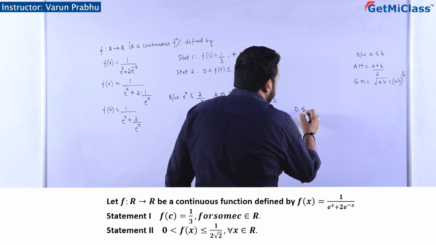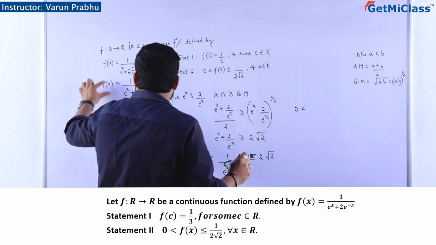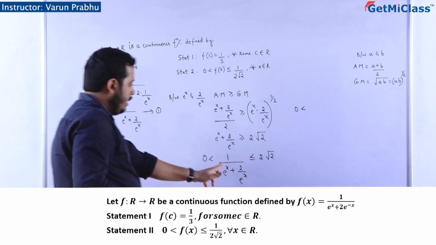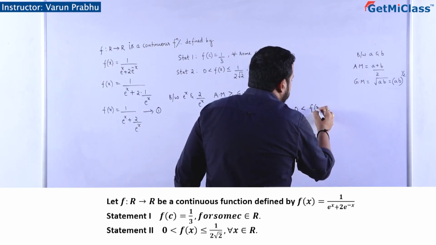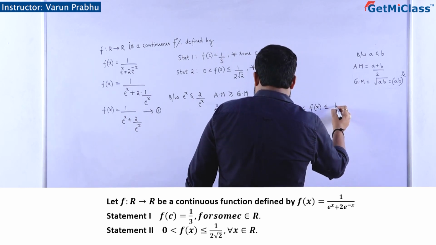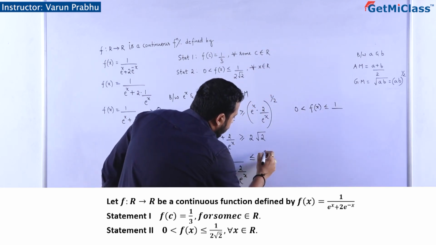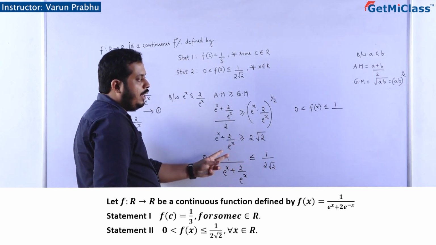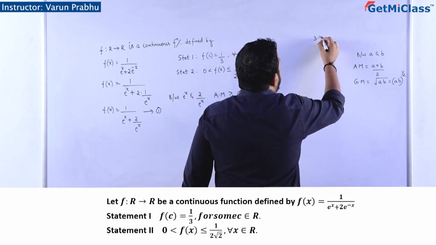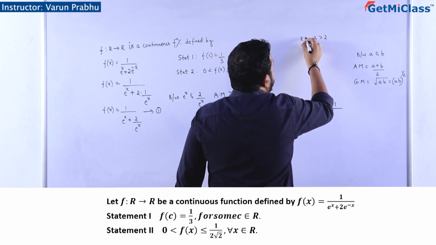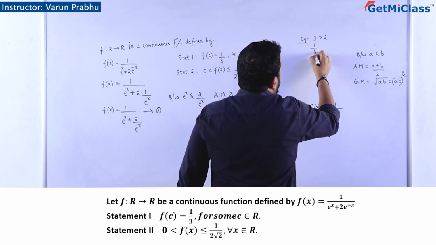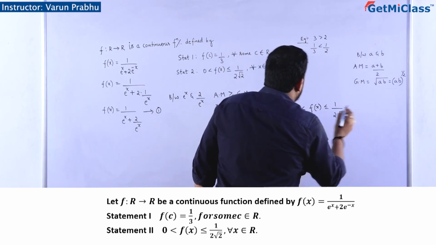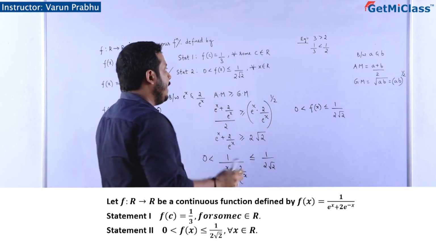So I can say 0 is less than 1 divided by this part, which is nothing but f of x. See, from equation number 1 you can clearly see this is f of x. 0 is less than f of x is less than or equal to, taking the reciprocal, 1 by 2 root 2. When you take the reciprocal, the sign of the inequality inverses. 3 is greater than 2, example I am giving you. So take the reciprocal, 1 by 3 will be less than 1 by 2, correct? So 1 divided by 2 root 2. You can clearly see that this statement 2 is correct.